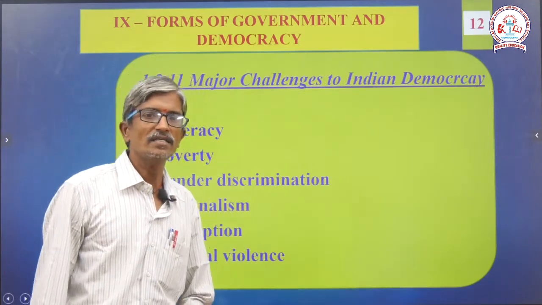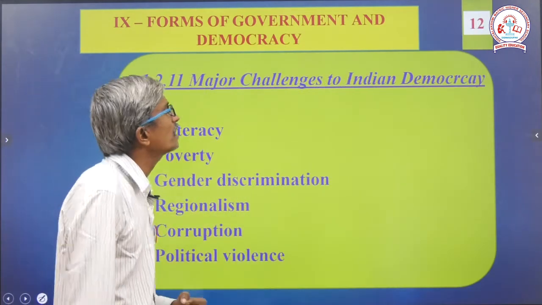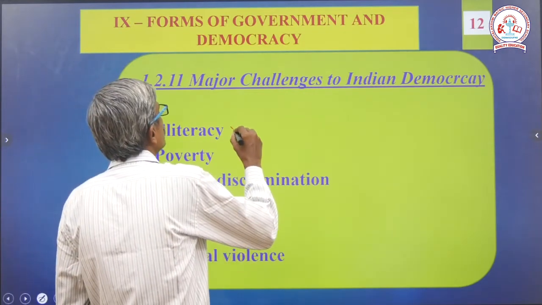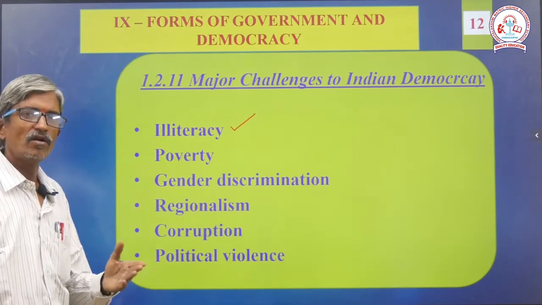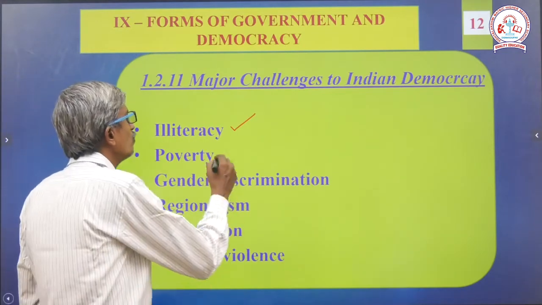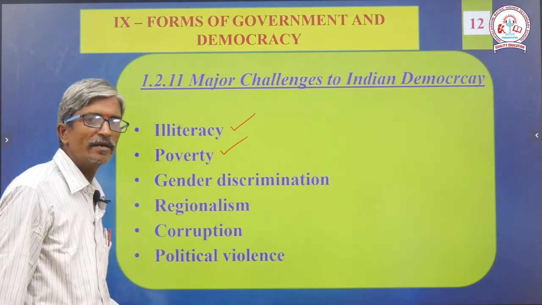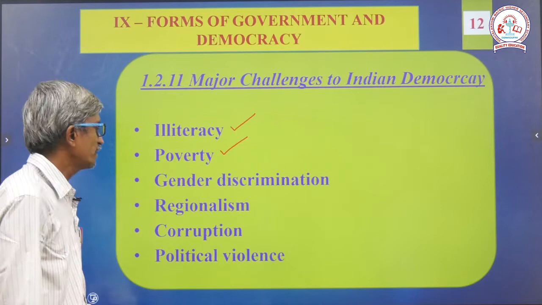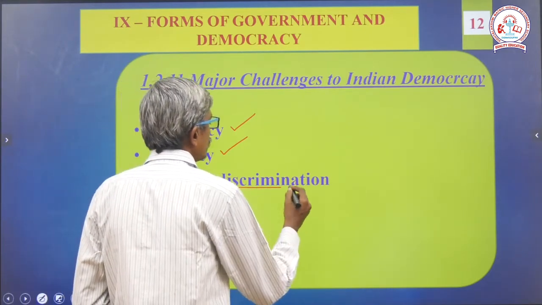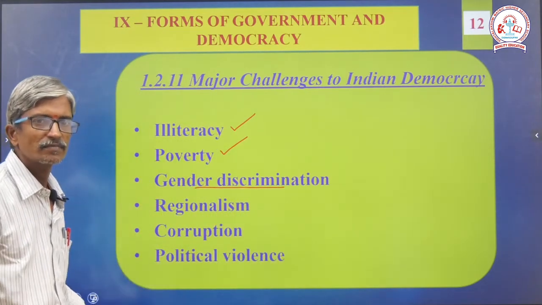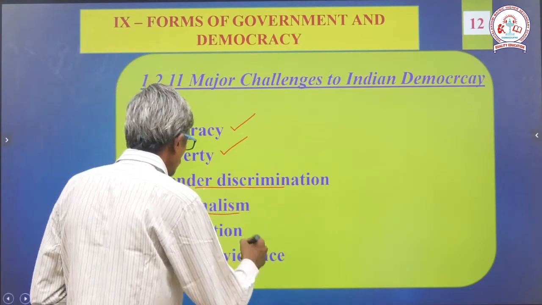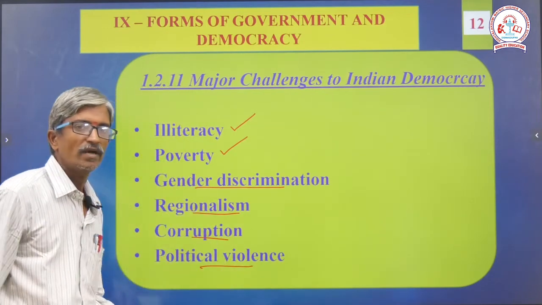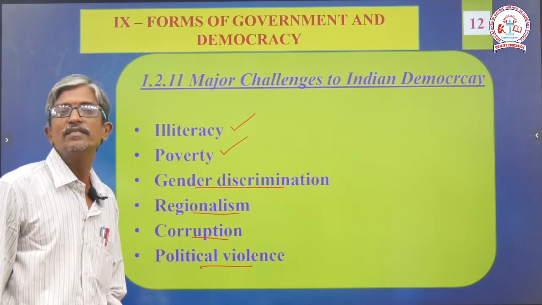Next, the current challenges. What are the major challenges to Indian democracy? First thing is illiteracy. It is still a long lasting problem. Number 2, poverty. This is another great challenge in India. Number 3, gender discrimination. There is a vast difference. Then regionalism, and major problems are corruption and political violence. These are the major challenges.